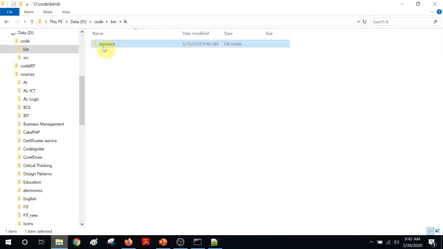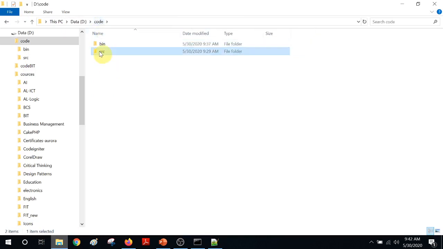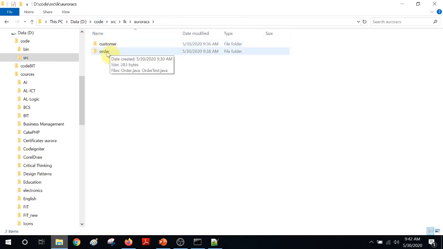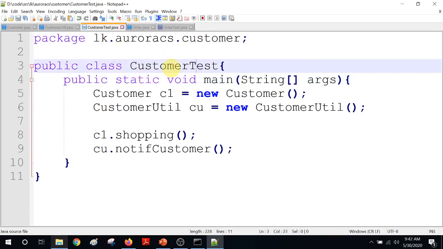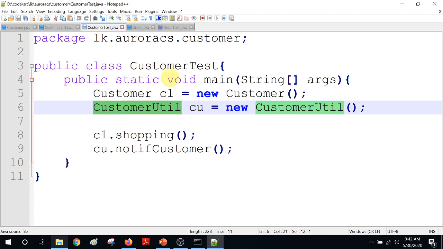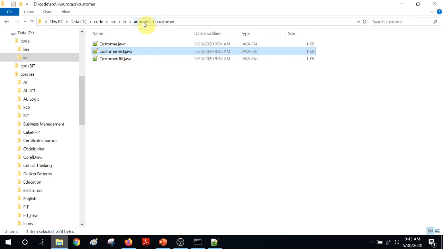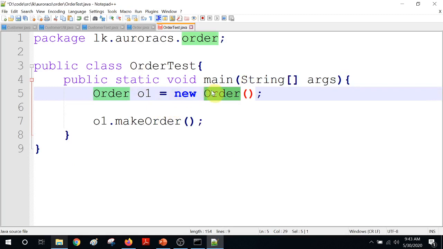For example, in this case, let's go to the source folder. If I take customer test, you can see the customer test class is referring to the customer class and customer util class, but both are in the same package as the customer test. Therefore, I can just use it. And in the next example also, my order test is referring to order. Of course, order is in the same package as order test. Therefore, I can use it without any issue.